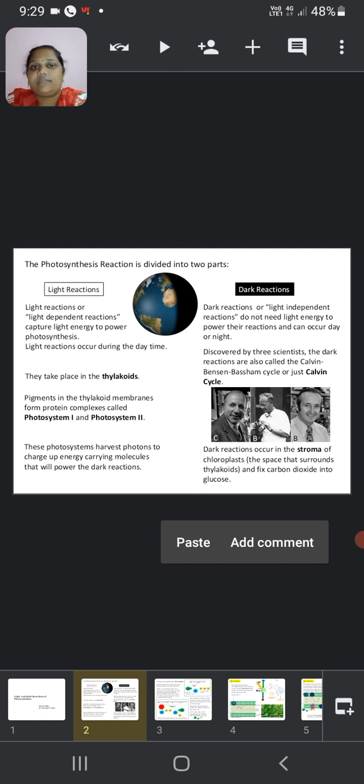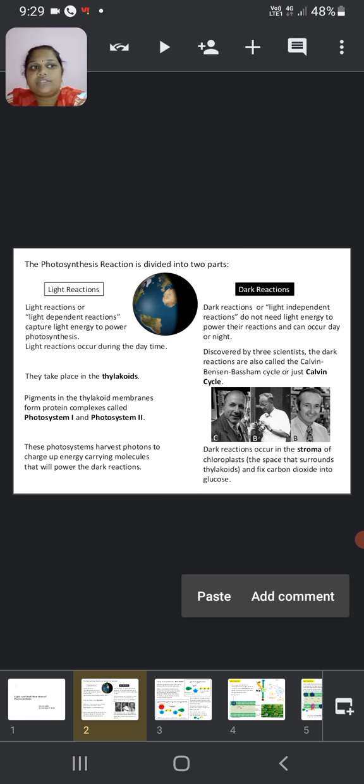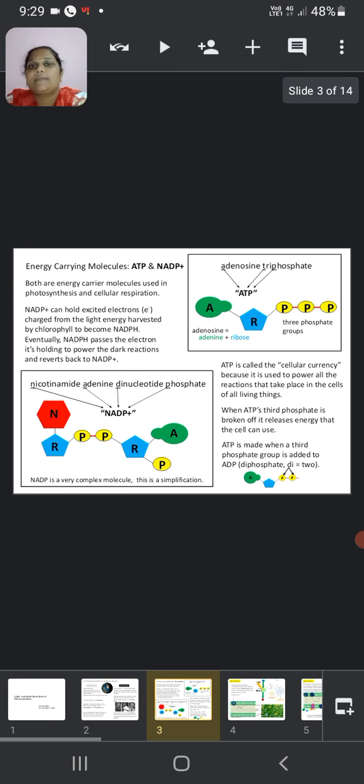day or night time. The dark reaction was discovered by three scientists. The dark reactions are also called the Calvin cycle, or the Calvin-Benson-Bassham cycle, or just the Calvin cycle. Dark reactions occur in the stroma of the chloroplast. The stroma means the space that surrounds the thylakoids, and it fixes carbon dioxide into glucose.